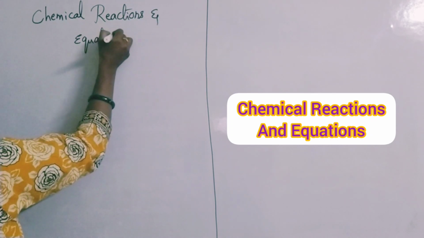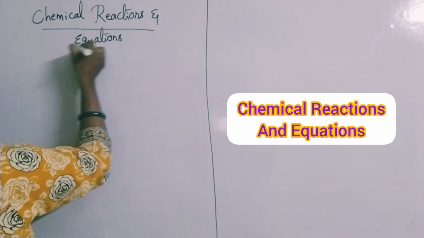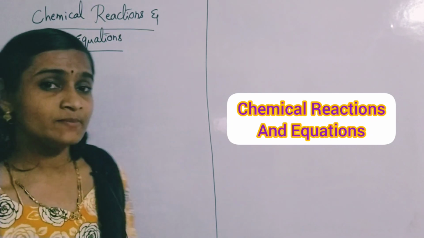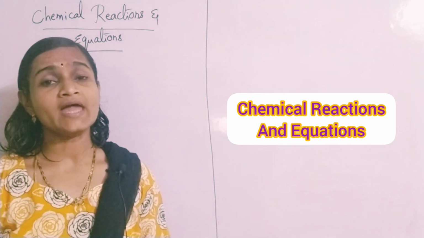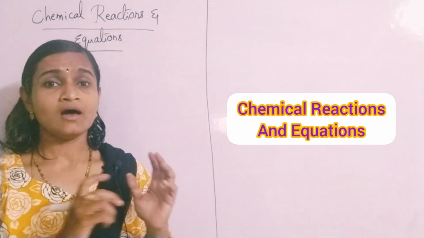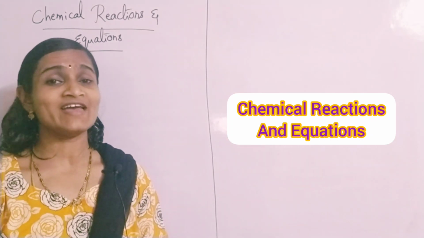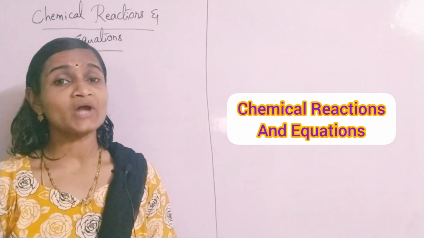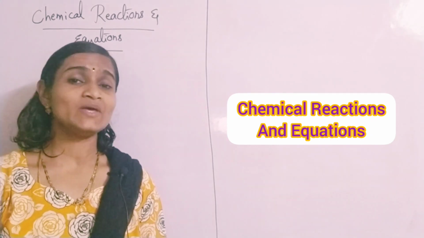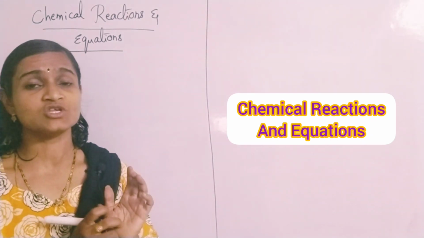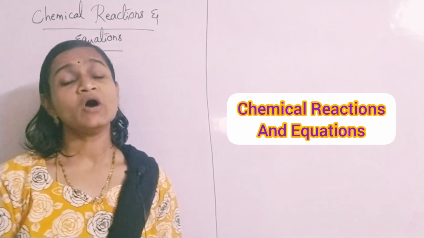This is the chapter in which we are going to discuss certain types of chemical reactions, and different examples under different types of chemical reactions, and how to write a balanced equation for a given chemical reaction, and how many types there will be.